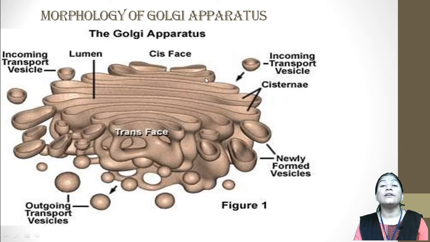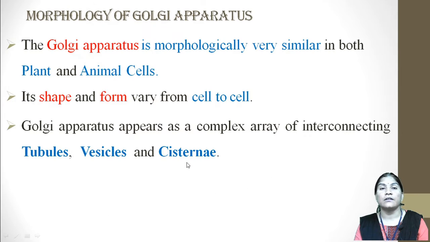So this is the diagram of a Golgi apparatus showing its appearance, with flattened sac-like structures that we call the cisternae, and spherical oval structures that we call the vesicles. It has the lumen and two faces: the cis face where transport vesicles are incoming, and the trans face from where transport vesicles go out.